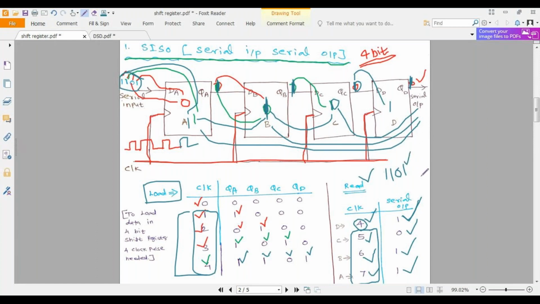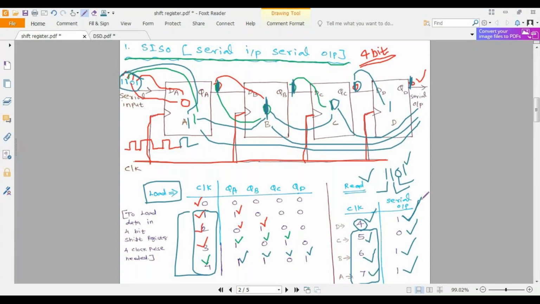We are receiving 1. Again, if you apply one more clock pulse, the fifth clock pulse, you will get 0. If you apply the sixth clock pulse, you will get 1. If you apply the seventh clock pulse, you will get another 1. So this is the concept of serial input, serial output.